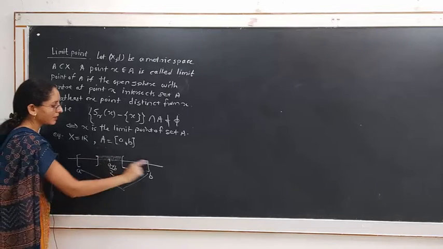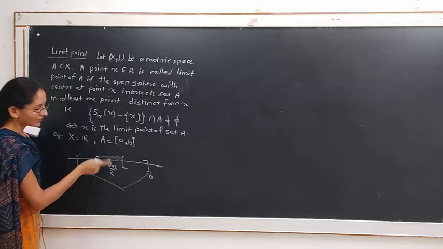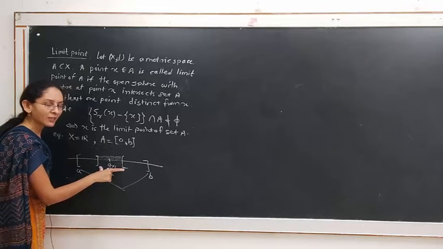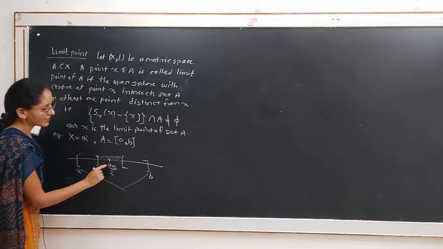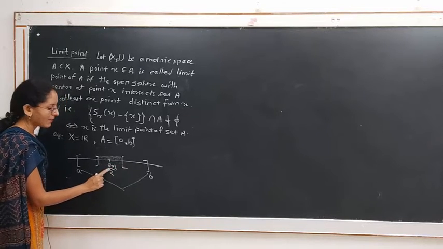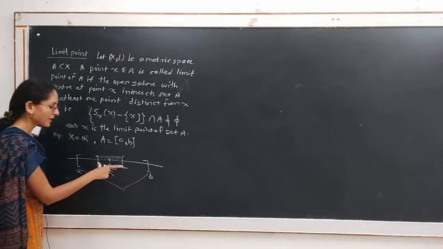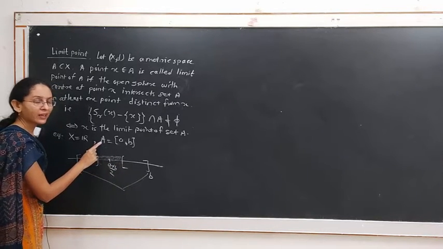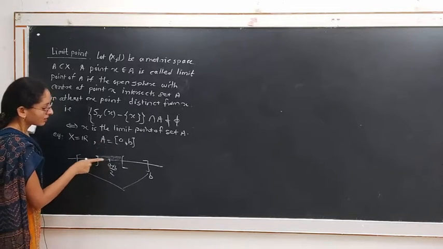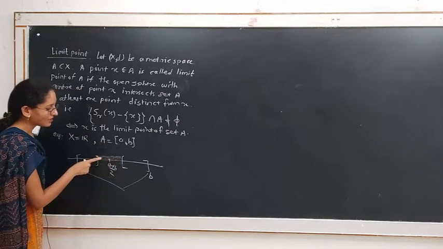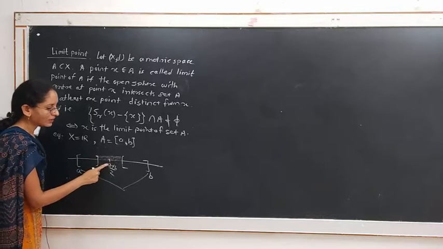Open sphere on the real line with respect to the usual metric is an open interval. This is the open sphere with center at (a+b)/2, which belongs to the closed interval [a, b], and this sphere intersects the set A in points distinct from the center.